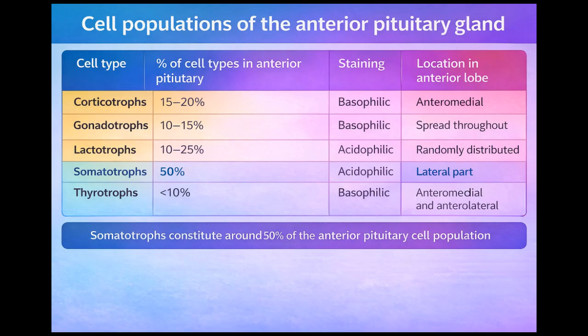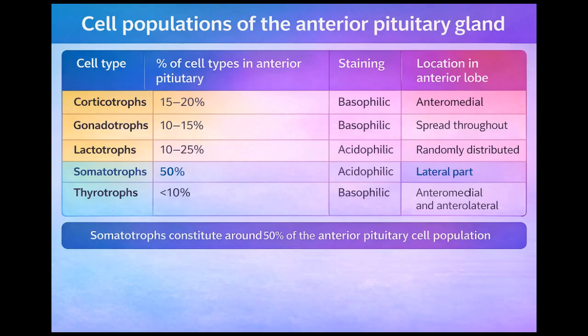Here in the table, it begins by discussing the corticotrophs. The corticotroph percentage is 15 to 20%, its staining is basophilic, and its location is anteromedial. The corticotrophs are the cells responsible for producing the ACTH hormone, which will then go to the adrenal gland and stimulate it to produce cortisol. The second type of cells is the gonadotrophs. Its percentage is 10 to 15%, its staining is basophilic, and its location is spread throughout the gland. The function of the gonadotrophs is to produce FSH and LH.